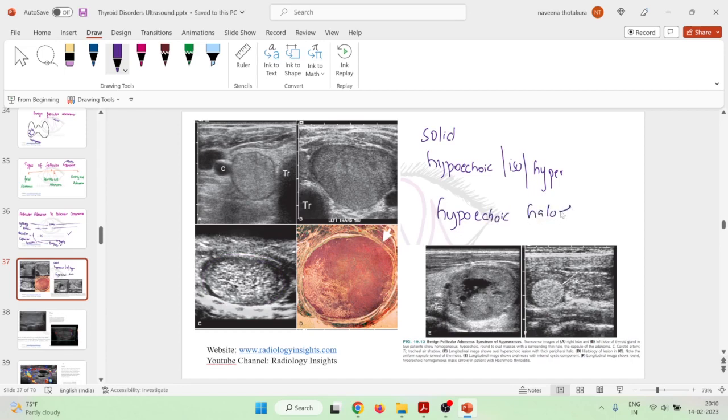And why is this hypoechoic halo present? This is because the adenomas have a fibrous capsule and they also have peripheral blood vessels, which give the appearance of a hypoechoic halo surrounding the nodule.